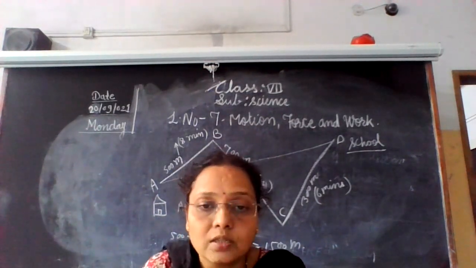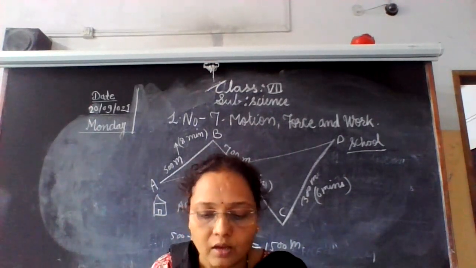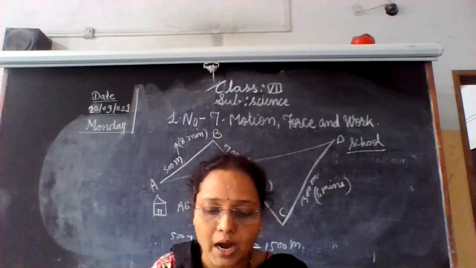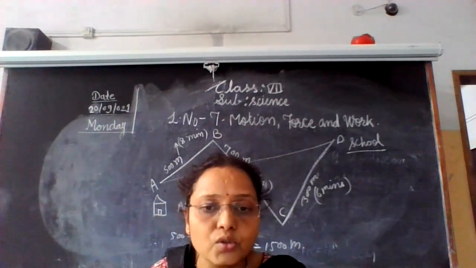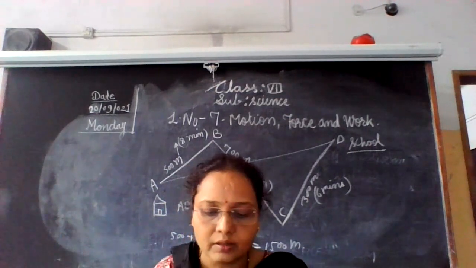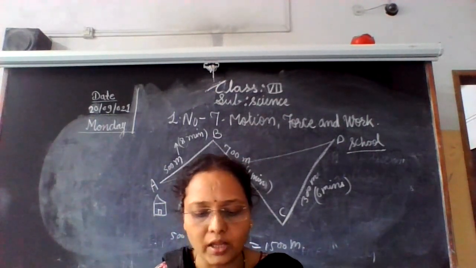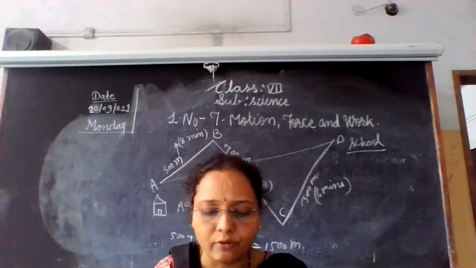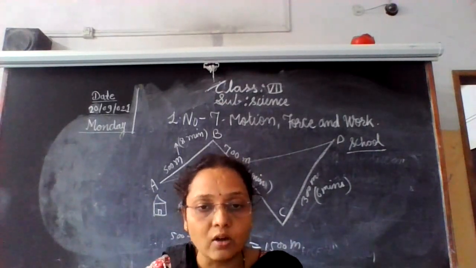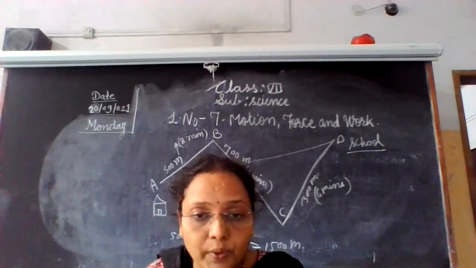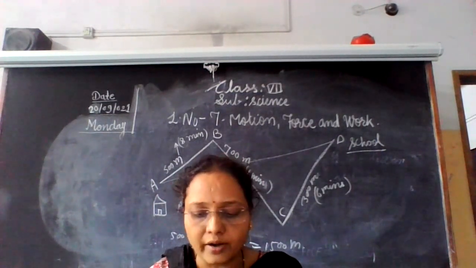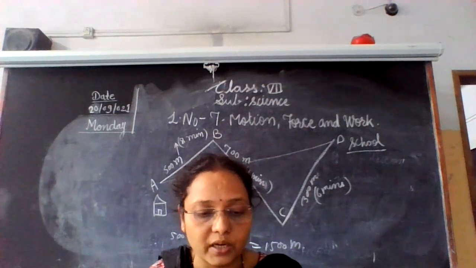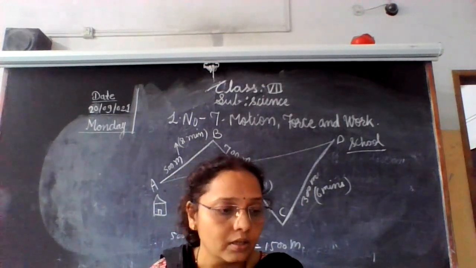Okay, now velocity. What is meant by the velocity? Velocity is the distance traversed by a body in a specific direction in unit time. That the velocity of body can be calculated by following formula. That is, velocity is equal to displacement upon period of time required for the displacement.